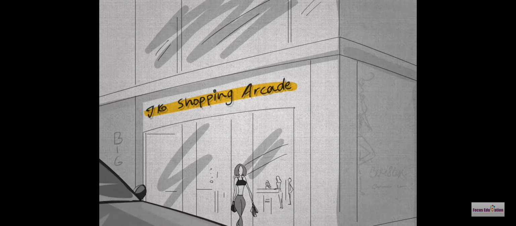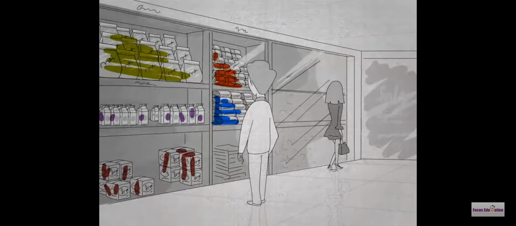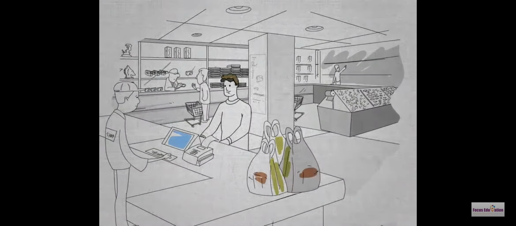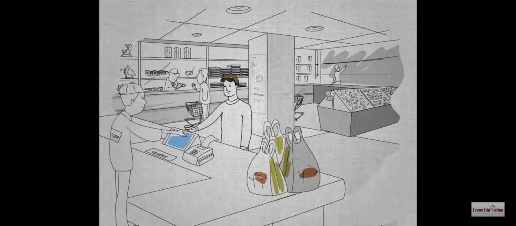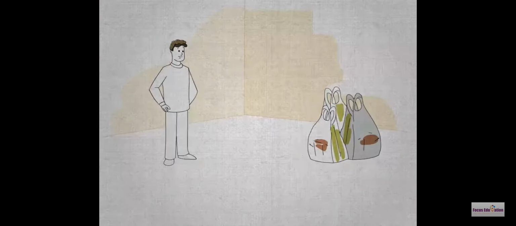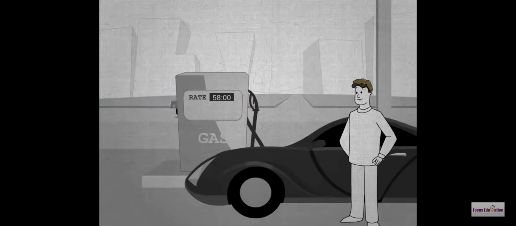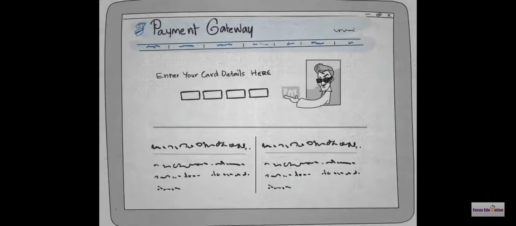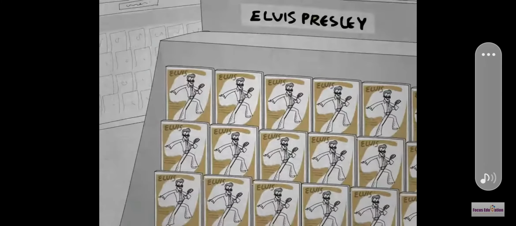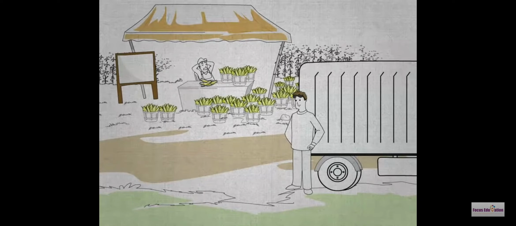When you talk about demand, what comes to mind first is markets. A market is the platform that brings together buyers of different sorts and sellers of different sorts. They are the demanders and the suppliers in any situation that involves a potential exchange of goods and cash. The corner gas station, an e-commerce site, the local music store, a farmer's roadside stand. These are all markets familiar to us all.